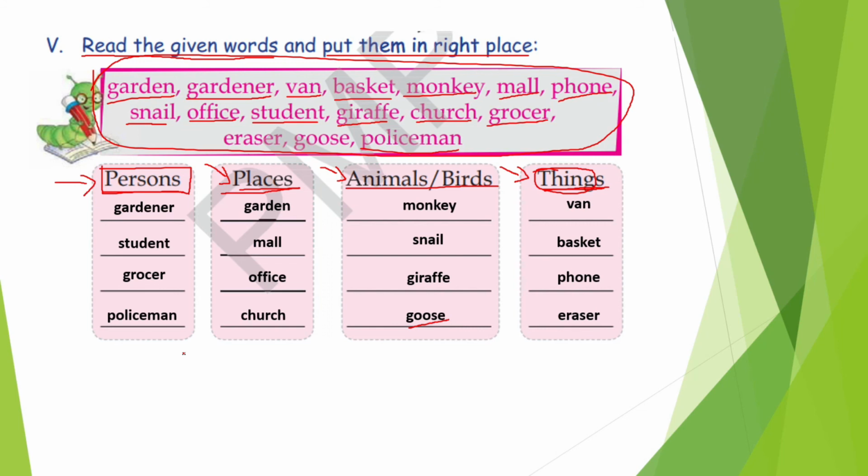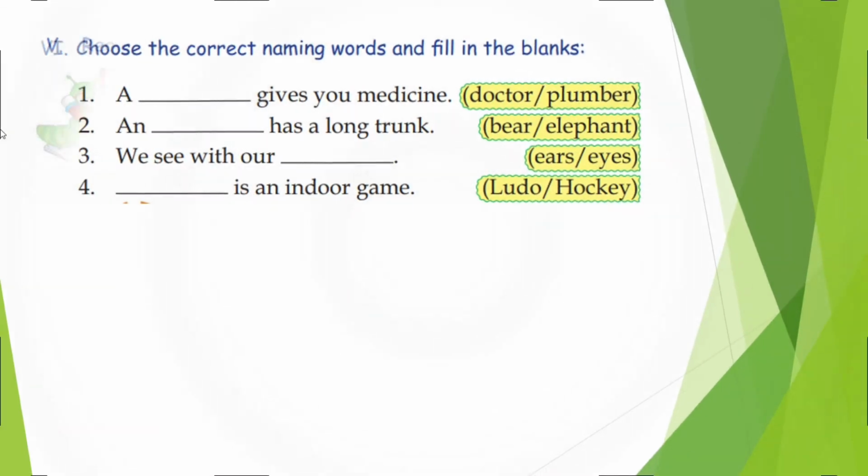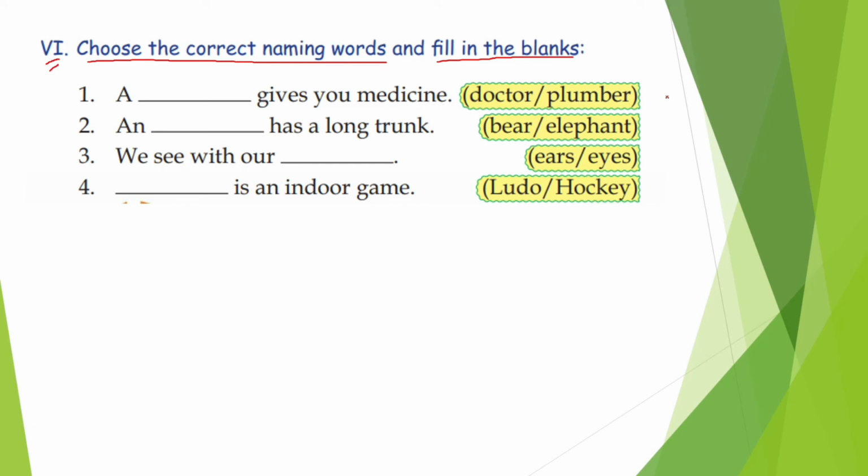Alright. Now let's move on to the next exercise, children. The next exercise here is to choose the correct naming words and fill in the blanks. So here we have fill in the blanks and we have two options. Out of them we have to choose which is the correct one. The first one here is: a dash gives you medicine. Who gives you medicine? Doctor or plumber? Alright, it's very easy. Doctor is the right answer, right?